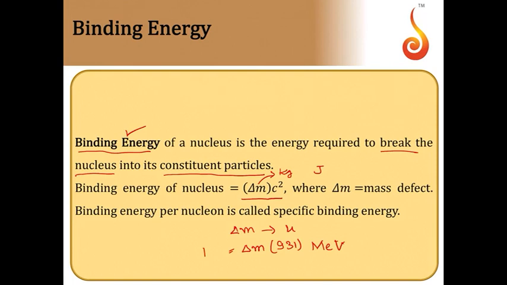So this is your binding energy. So now if there are A number of nucleons in a nucleus, then binding energy divided by A is called binding energy per nucleon or specific binding energy. Both are one and the same.